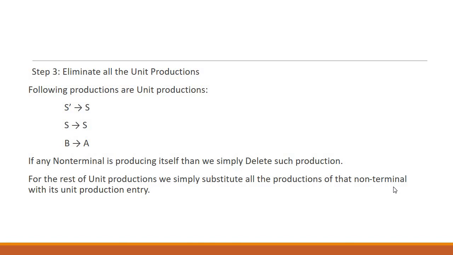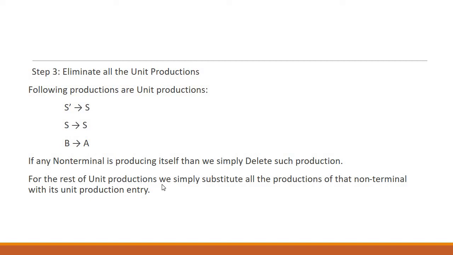Step number 3, we need to eliminate all the unit productions. So we need to identify the unit productions. What are the unit productions? Any non-terminal producing one single non-terminal is known as a unit production. So here are 3 unit productions: S' produces S, S produces S, and B is producing A. Rule of thumb, the very first thing, if any non-terminal is producing itself, then we simply delete such a production. So here S is producing S, we need to eliminate this production.